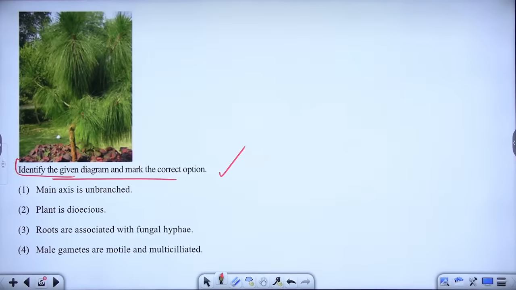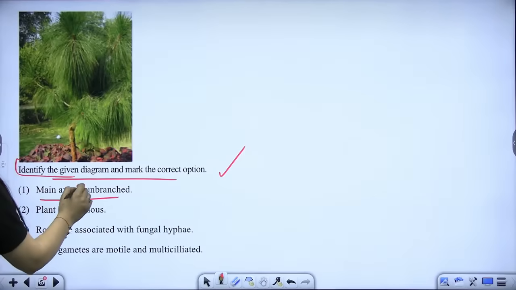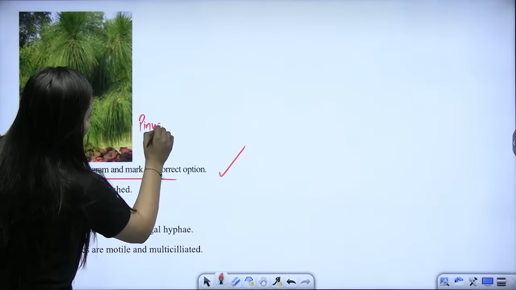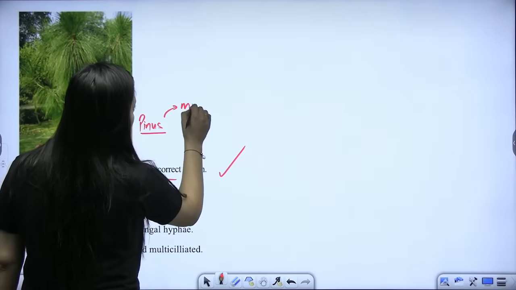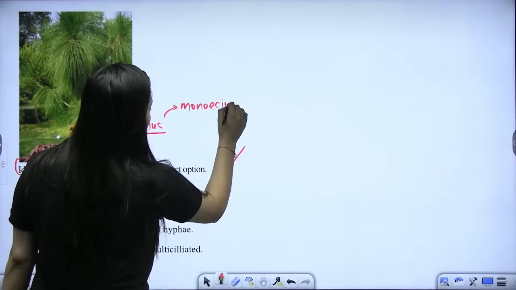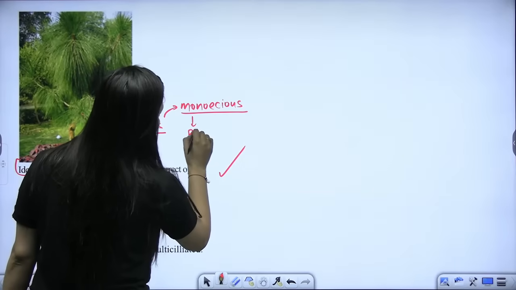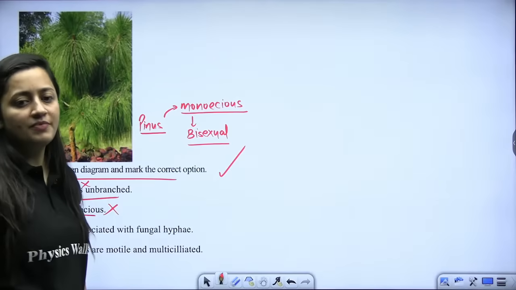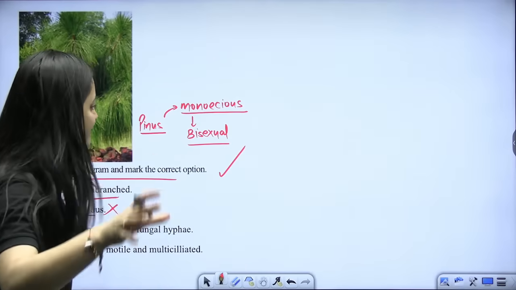What should be the correct answer here? So you are talking about this. So main axis is unbranched? No. Plant is dioecious? No. Here we are talking about the pinus, and that's a repeated PYQ. The pinus is nothing but a monoecious plant. So what is the meaning of being monoecious? Monoecious means it is bisexual.